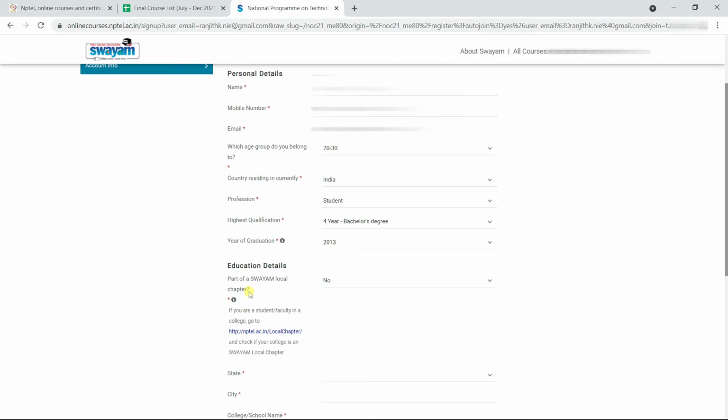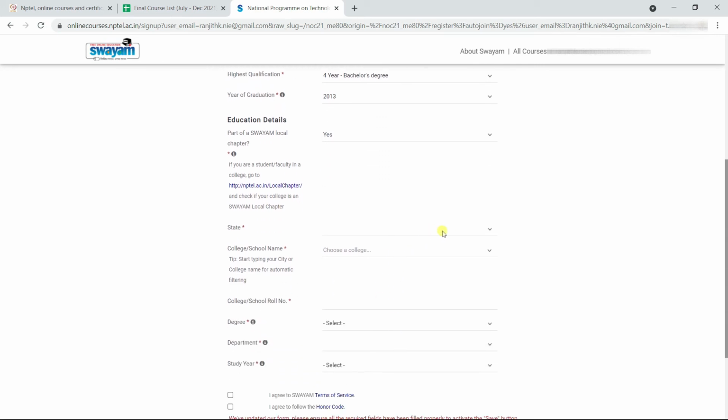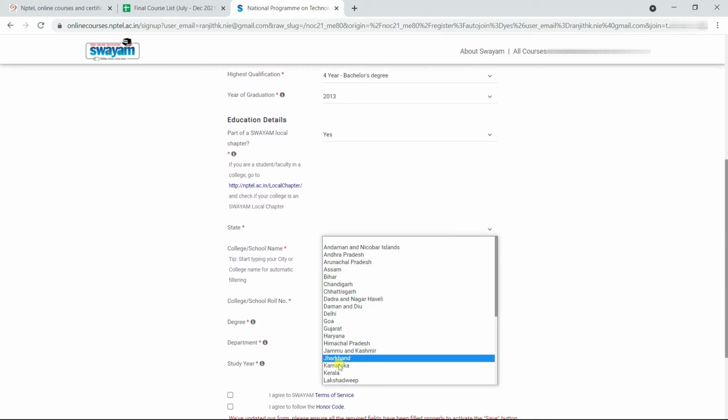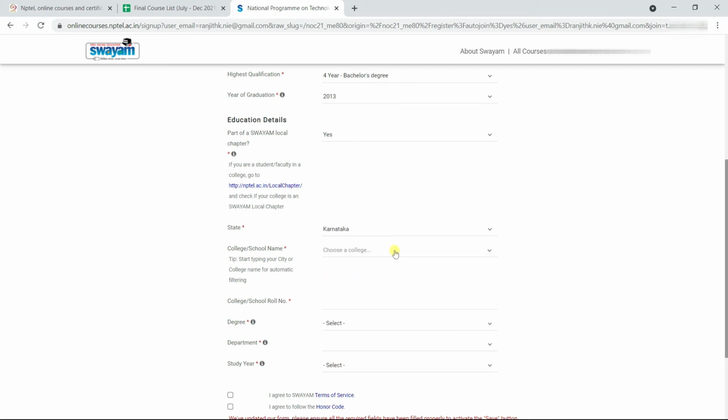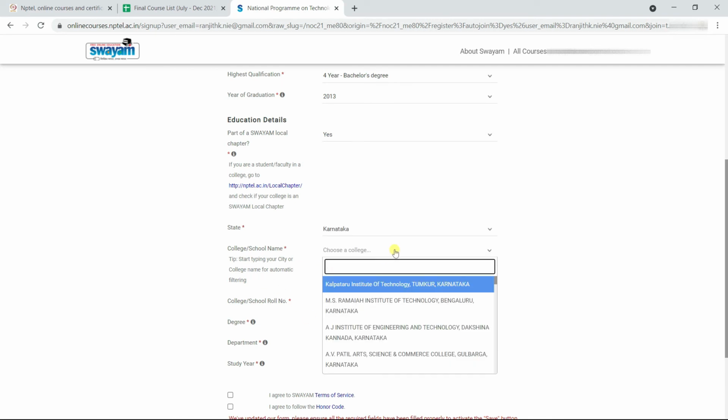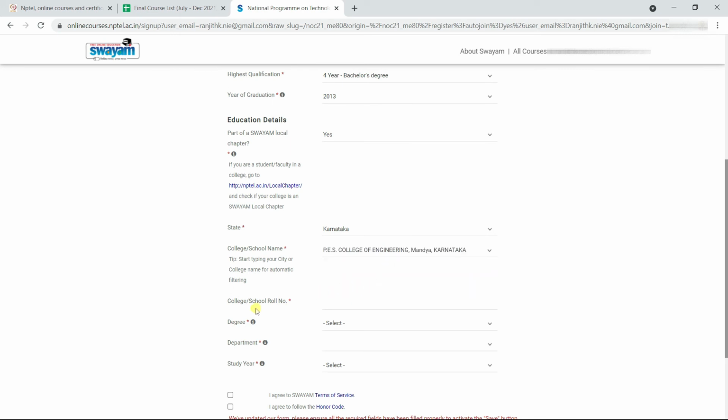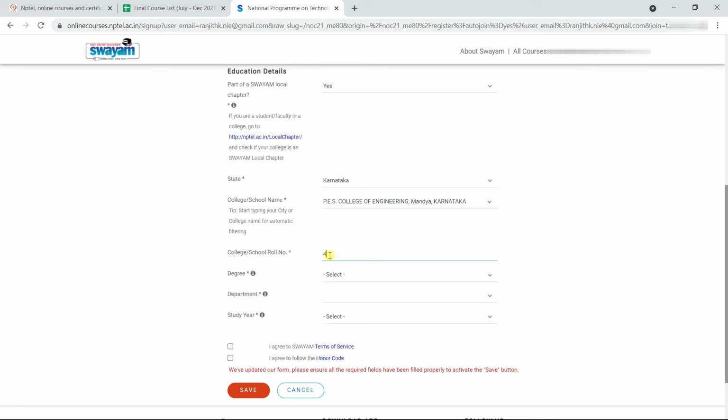If your institution is a part of Swayam local chapter, then select yes here. To find out whether your institution is a part of Swayam local chapter or not, click on this link and search for your institution in the list. Then select your state. Then type your college name and select it from the list. Enter your college or university roll number.